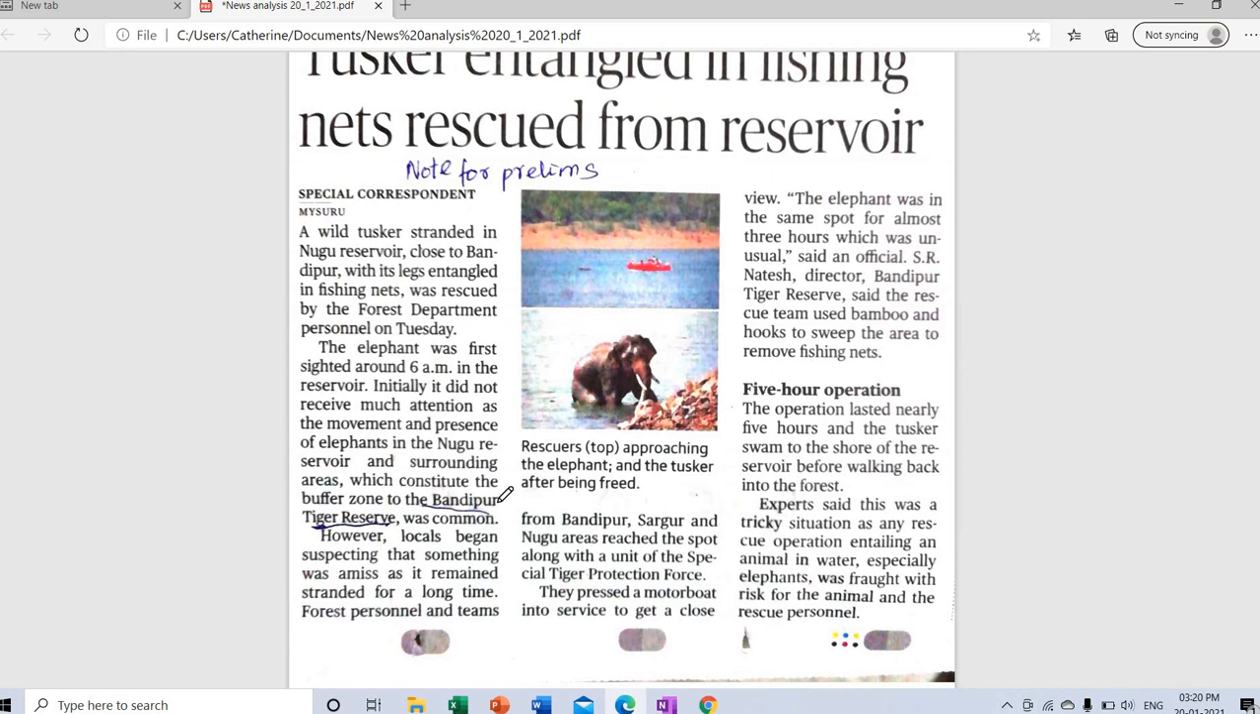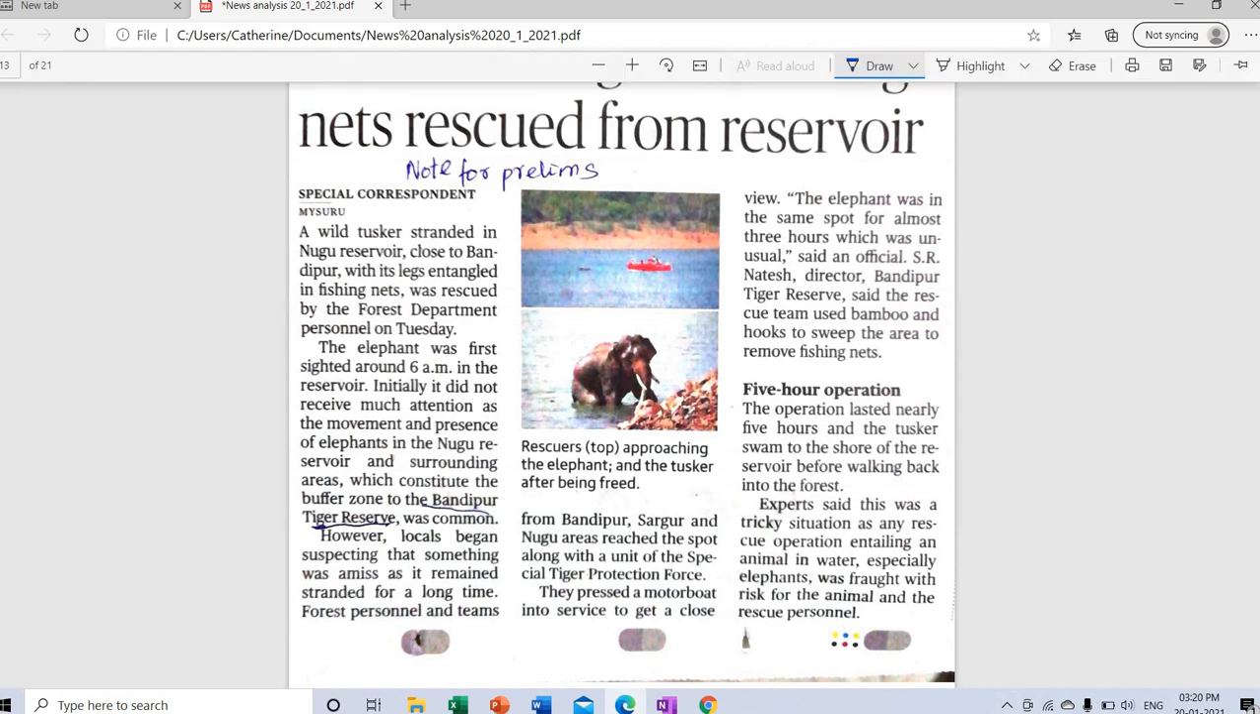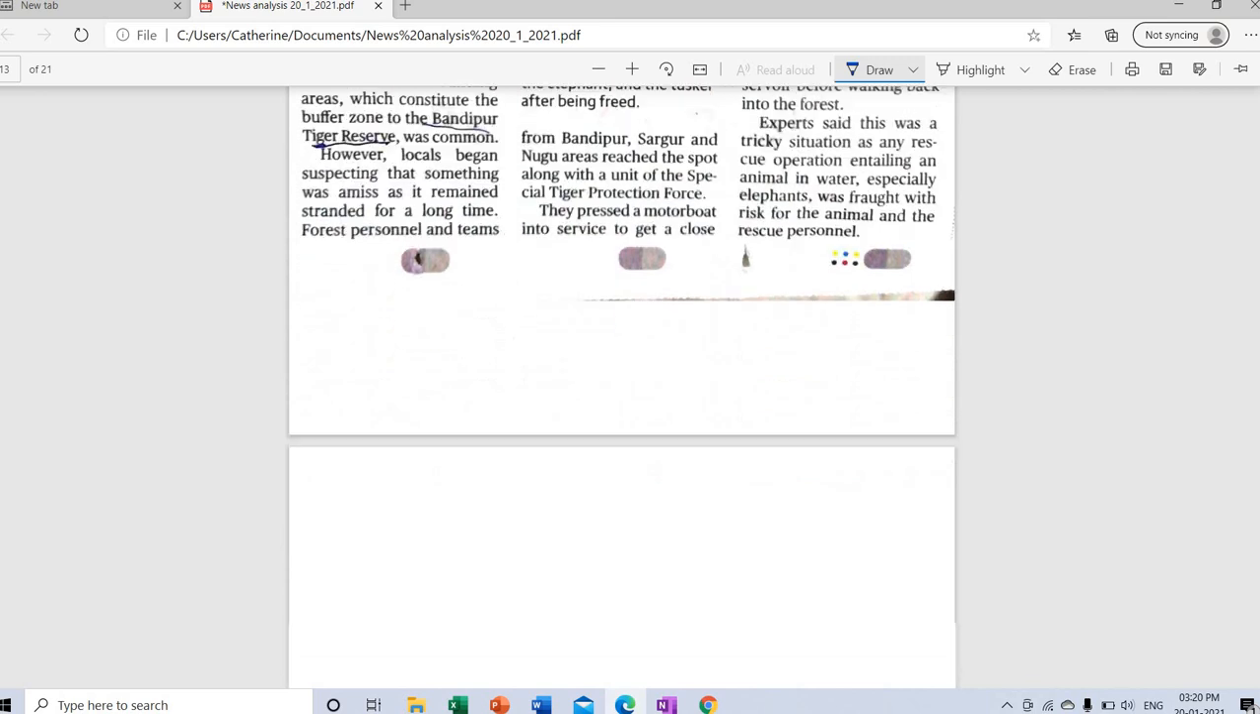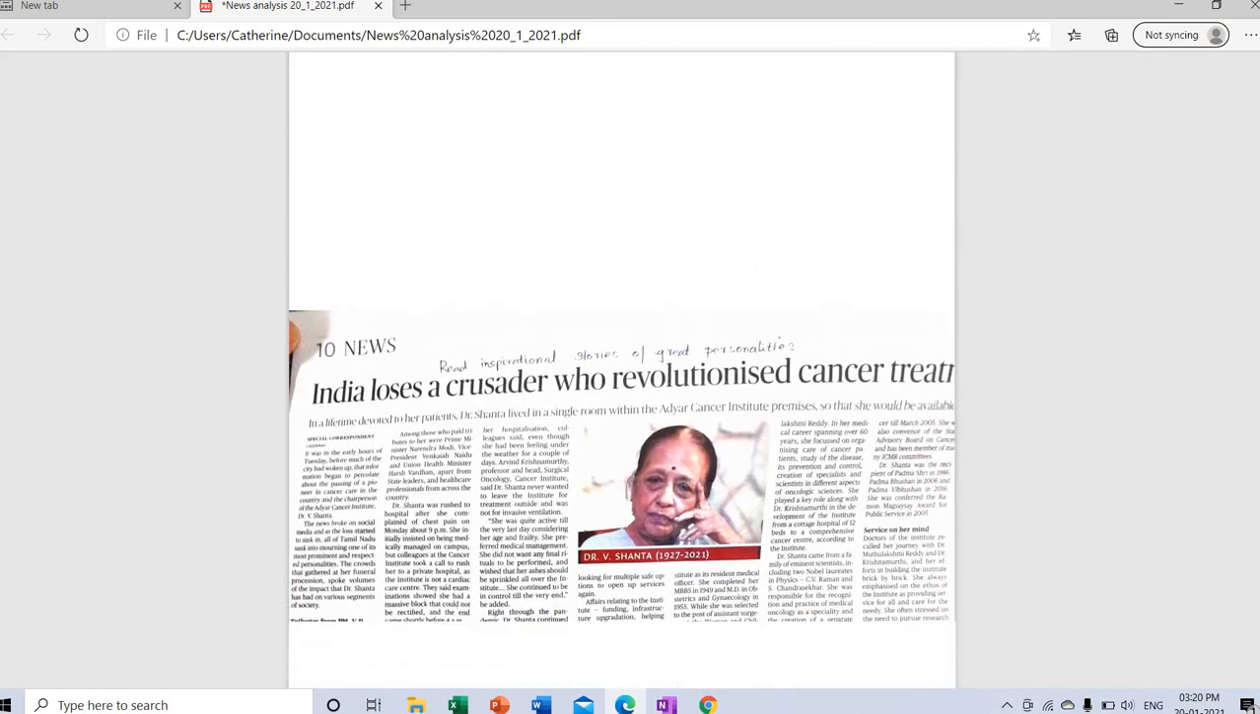Is there any river running through it, or are there any keystone species located in this reserve? So in this aspect, you will be able to cover it from the prelims point.